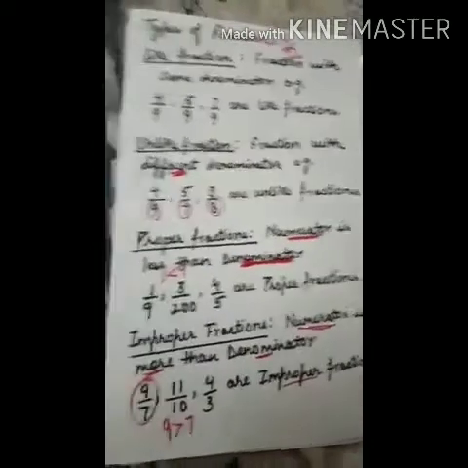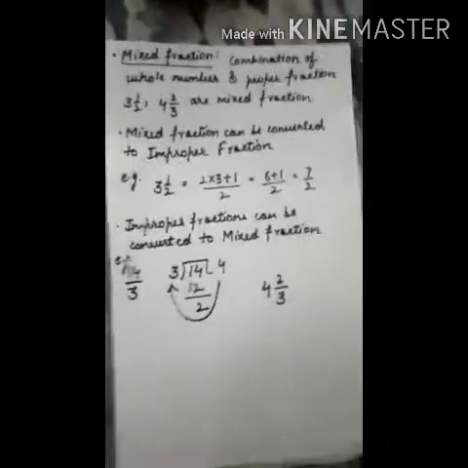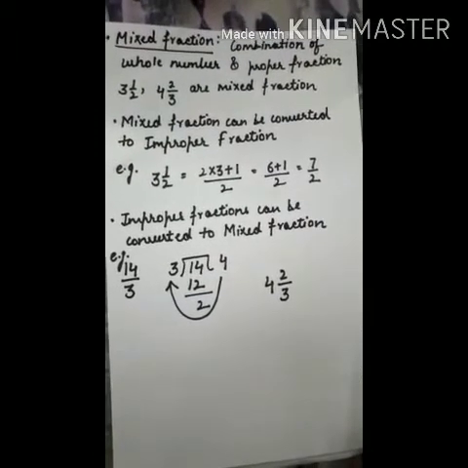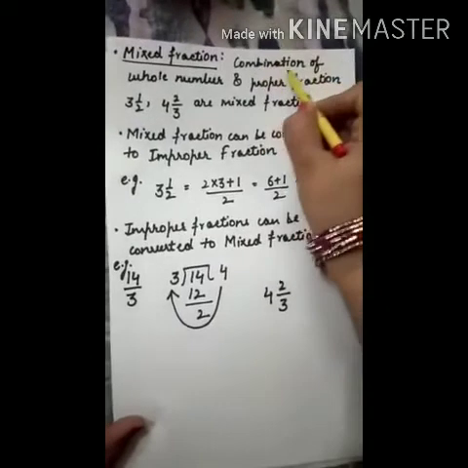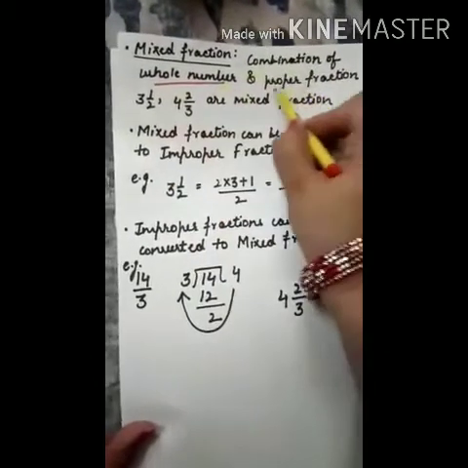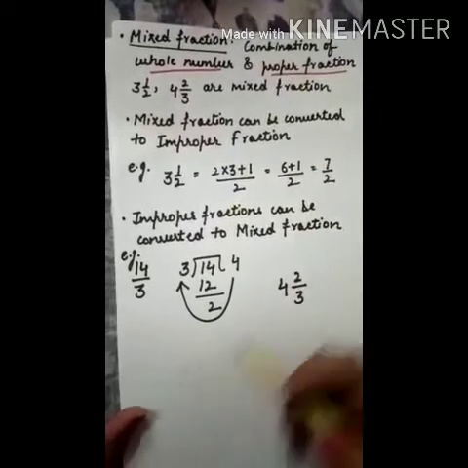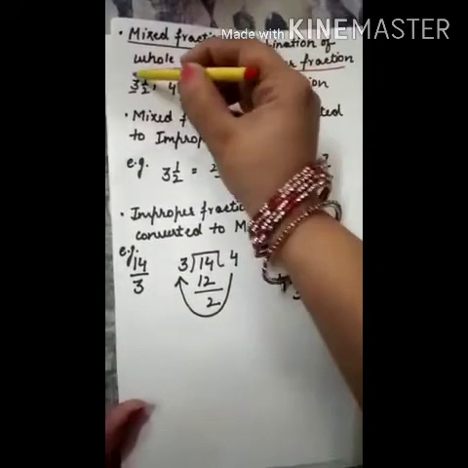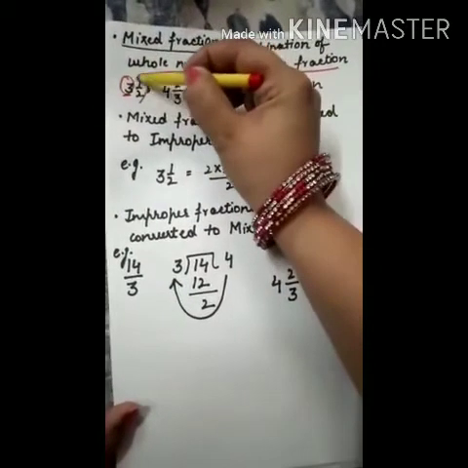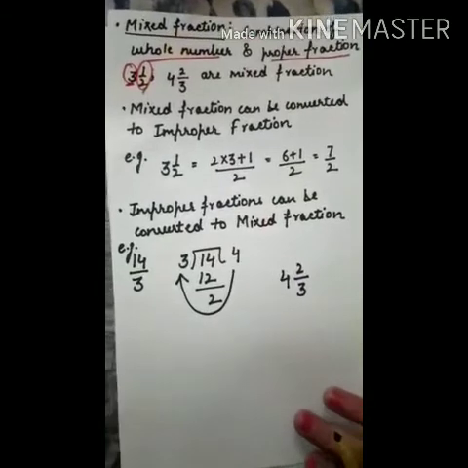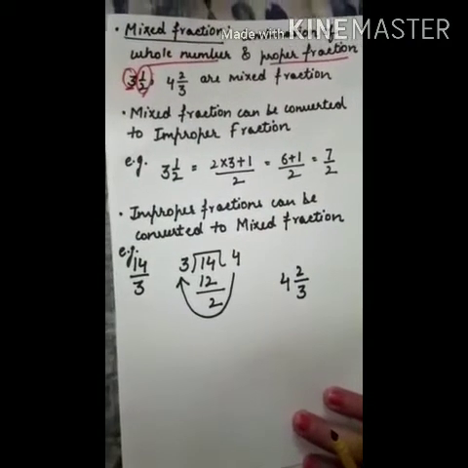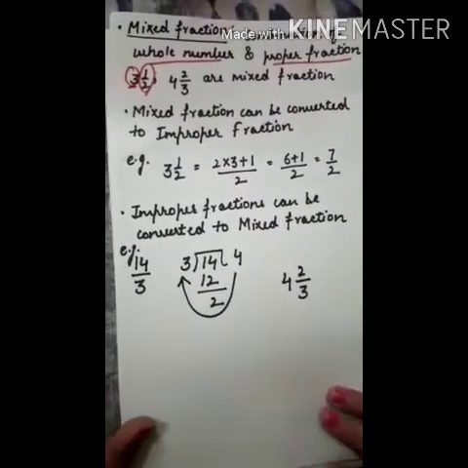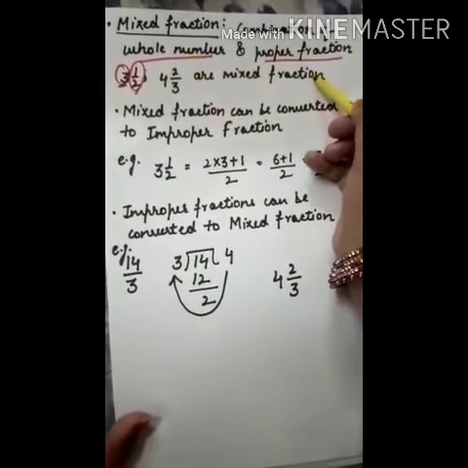Right, then another most important type of fraction, that is the mixed fraction, which is used in the maximum of the cases. It is nothing else but a combination of a whole number and a proper fraction. Now here we have 3, 1 upon 2. So 3 is the whole number, 1 upon 2 being the proper fraction, because a proper fraction again means one having numerator less than denominator, right? So these are the examples of mixed fractions.